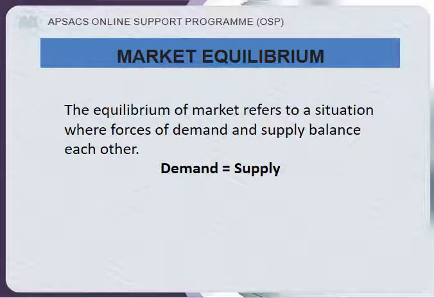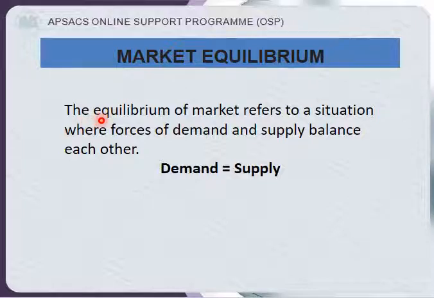First, we understand market equilibrium. The equilibrium of market refers to a situation where forces of demand and supply balance each other. Means demand is equal to supply. If demand is 100 and supply is also 100, this is known as market equilibrium. Means market is in an equilibrium situation. Actually, demand and supply are the market forces. They set the market. If they are equal to each other, then market is in equilibrium position.